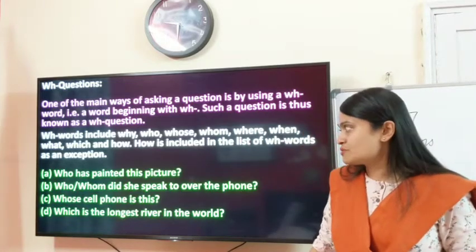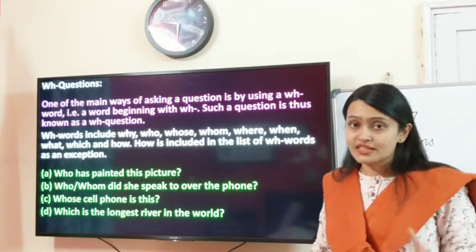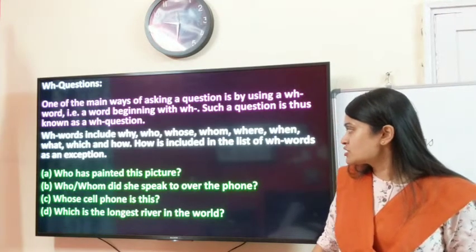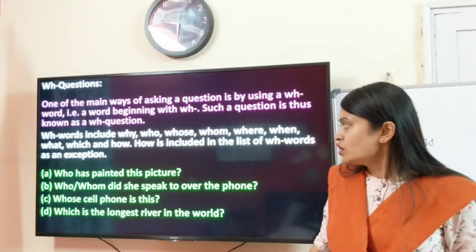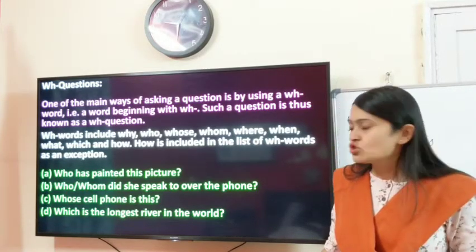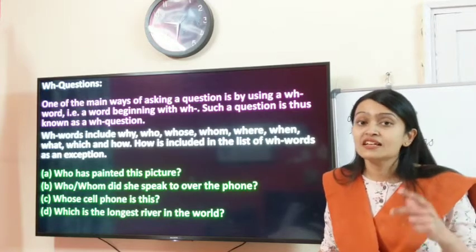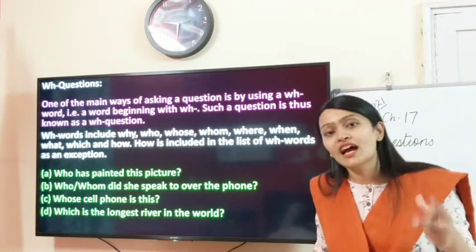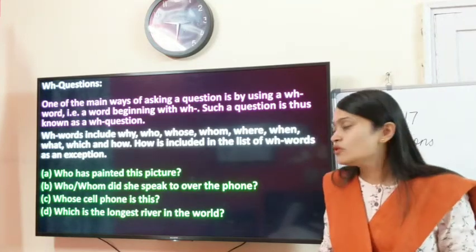Who has painted this picture? Now you will get some answer, whoever has painted. Whom did she speak to over the phone? Whose cell phone is this? Which is the longest river in the world? So all these WH questions seek some answers. You want to know something, you want to ask something to someone, and that requirement will be fulfilled because of